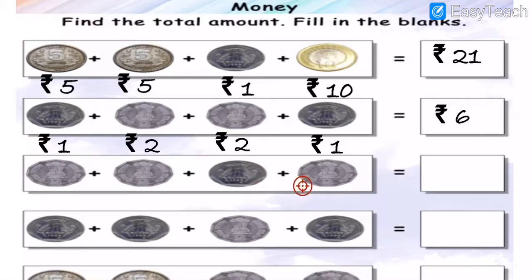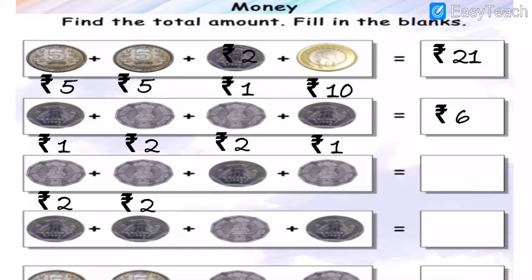And now the third row is what? See here, the third row. Okay, first is a 2 rupees coin there. Then after, a 2 rupees coin, my dear students. Then after again is a 2 rupees coin. Then after again is what?